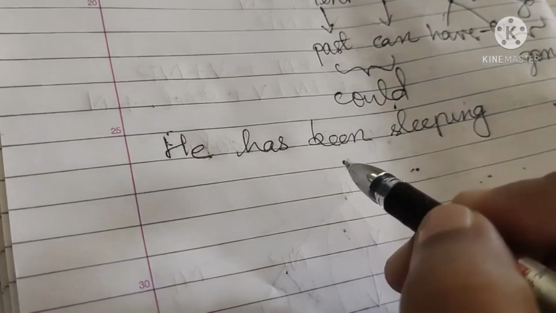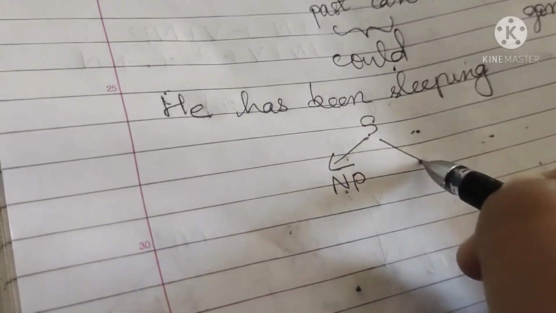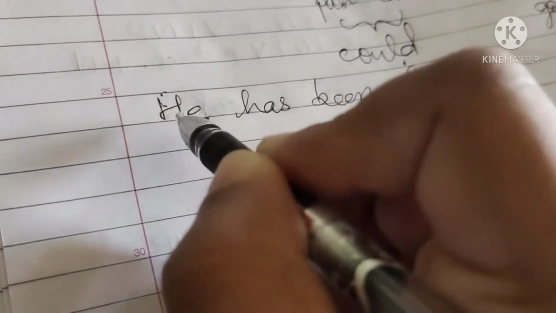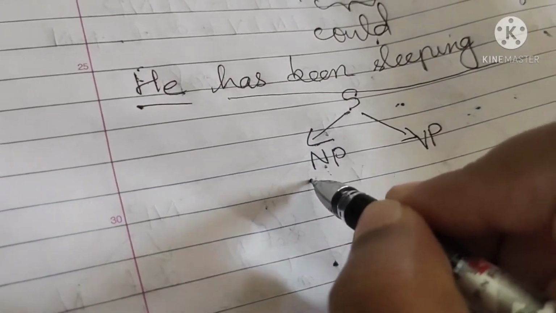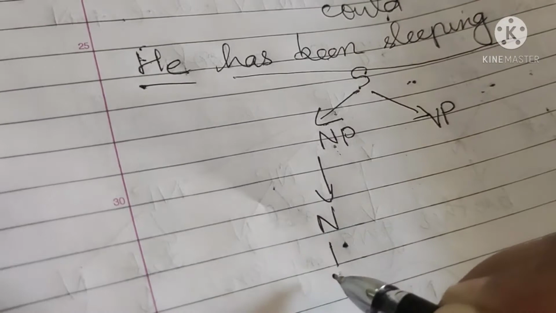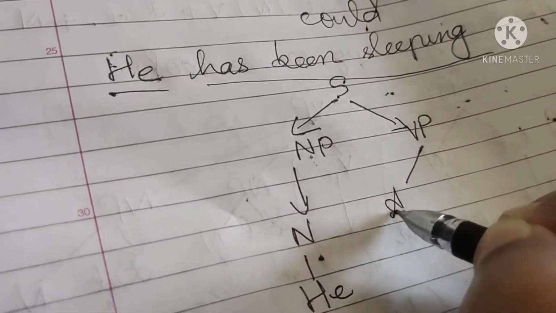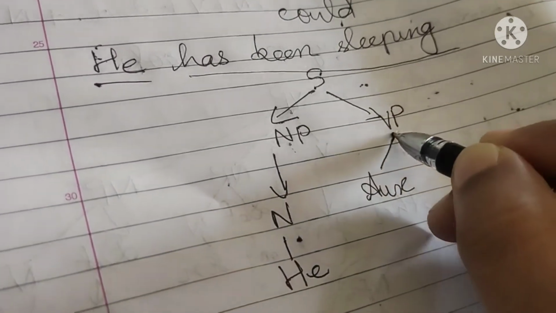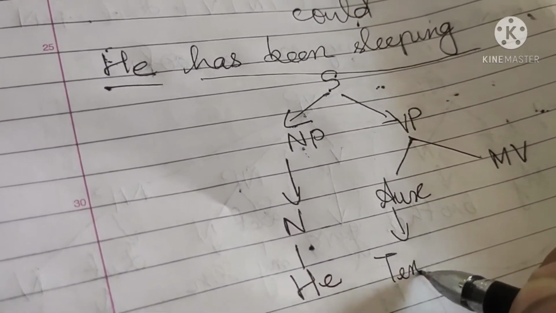See this sentence, he has been sleeping. We divide this sentence into noun phrase and verb phrase. He is noun phrase, has been sleeping is verb phrase. So in noun phrase we put noun as he, and in verb phrase we have got auxiliary and main verb. In auxiliary we have got the tense.